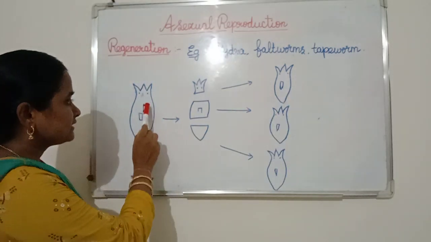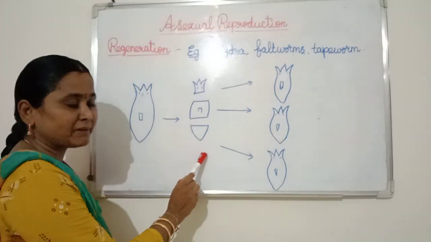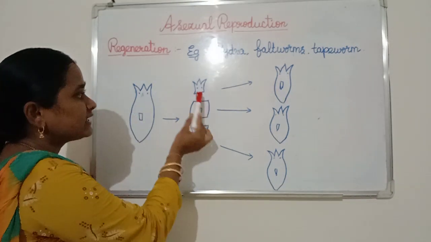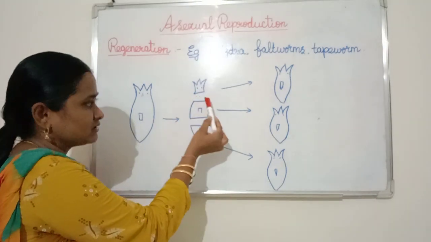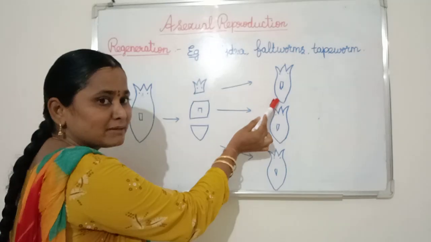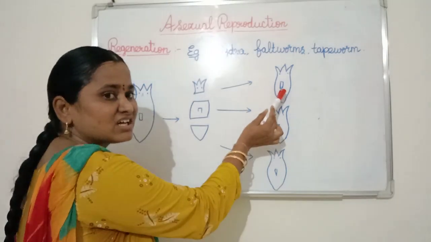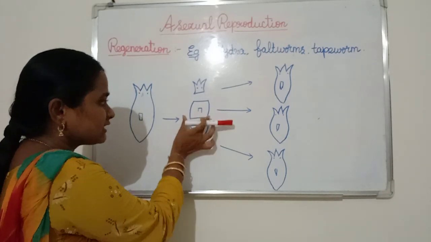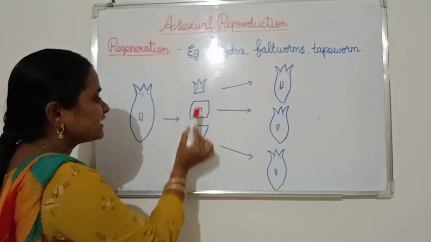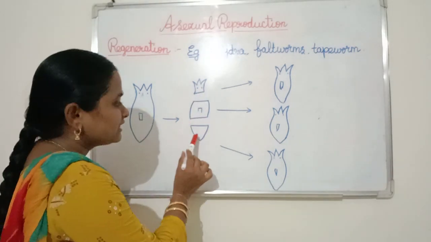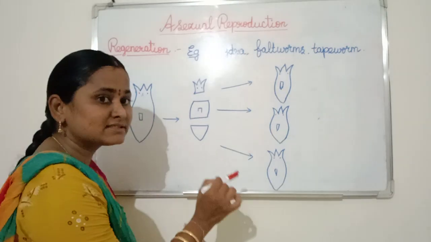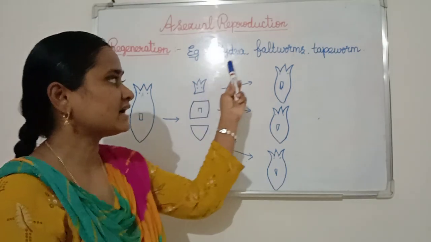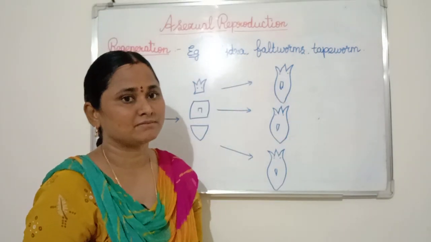See here, this organism is breaking into three parts. These three parts regenerate. Regenerate means what? Here, this portion only has the head portion. The remaining part will develop by the process of regeneration and produce one new individual. Like here, this portion only has the thoracic part. The remaining part, the head and then the tail part, will form. Here also the remaining part will form by the process of regeneration. Like this, the regeneration process takes place in hydra, flatworm, tapeworm and so on.